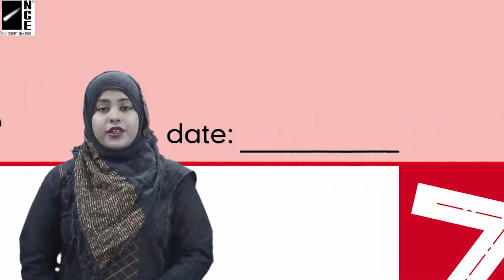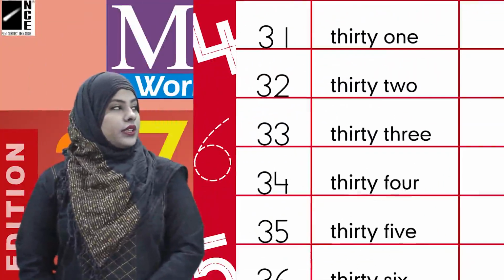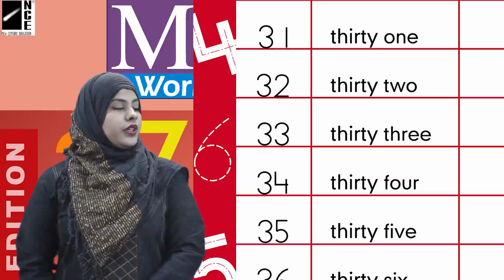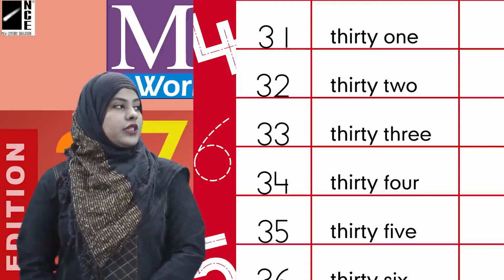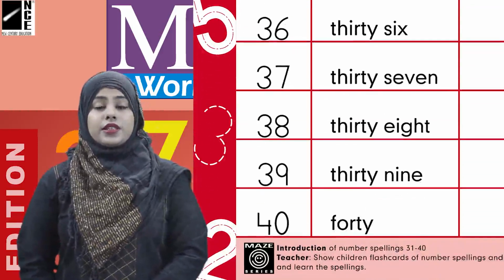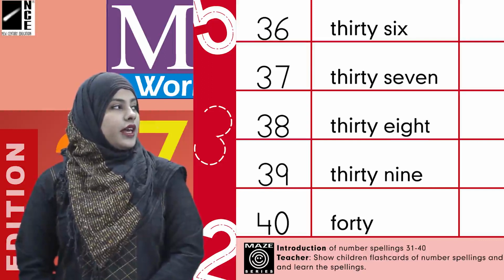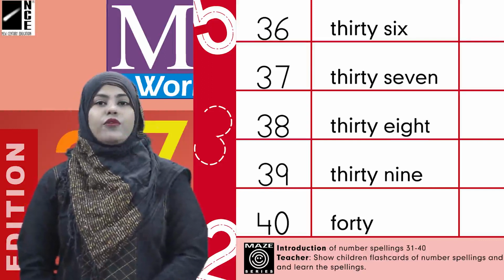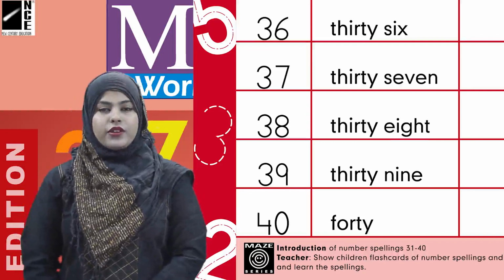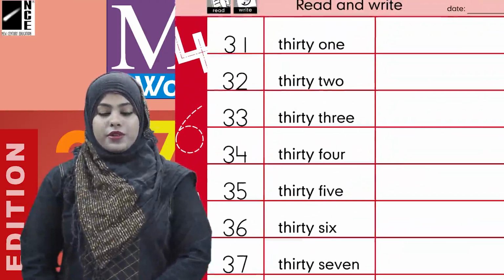Now let's read the numbers with me, which is 31, 32, 33, 34, 35, 36, 37, 38, 39 and 40. So we have these numbers over here and we have the spellings of these numbers.